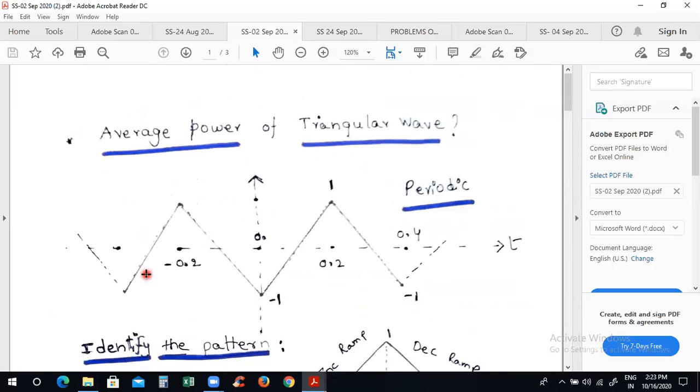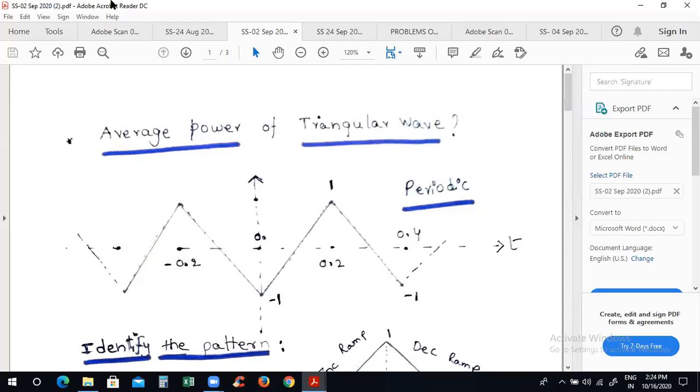Either you can use a certain equation to find out the average power, or maybe you can find out the spectral coefficient. Summation a_k e power jk omega naught t, or maybe a_k is equal to 1 by capital T integration over capital T of x of t e power minus jk omega naught t dt. See, x of t you have to find out.